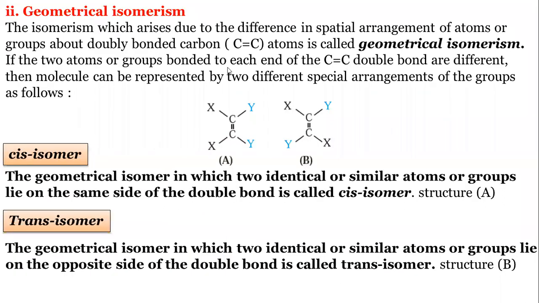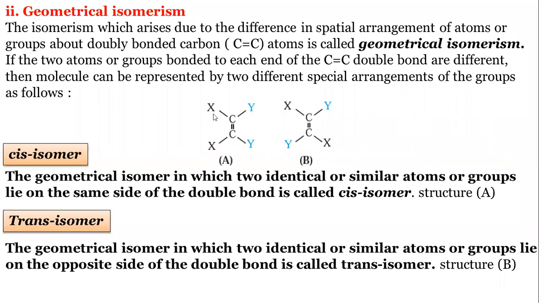Geometrical isomerism I also explained in chapter number 13. There are 2 types, cis and trans. Cis isomers mean that identical or similar atoms or groups are on one side of the double bond.